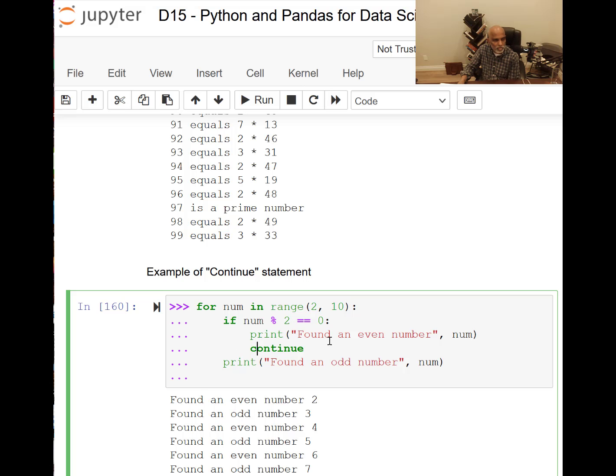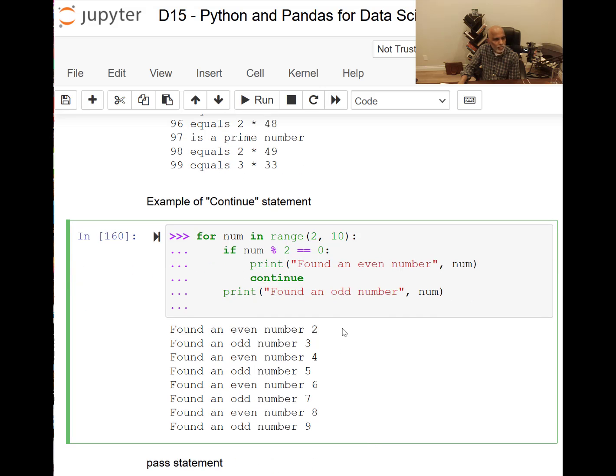You remember, once it is found, either this happens or this happens. So if num divided by 2 is equal to 0, then it is even. Continue. I didn't say else. I could have said else, but then continue here. That means just continue the process and then print, because it's not there, or this is the only possibility. Okay. So if you run this one, this is what it will say: found an even number, found an odd number, like that.